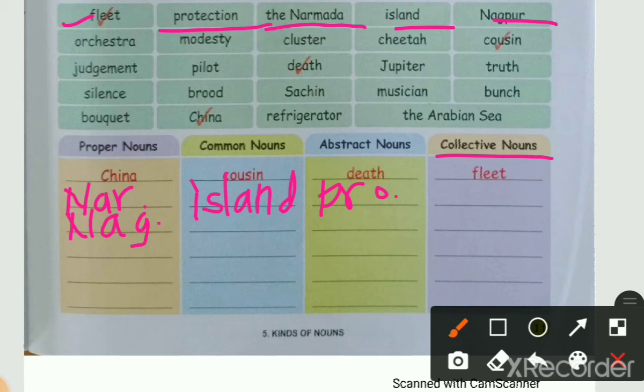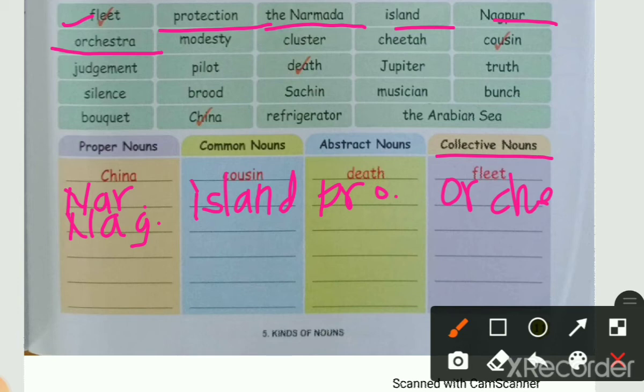Next word is orchestra. What is that? Orchestra means a group of singers, musicians. That is called an orchestra. Then this noun will come in which group? Collective nouns. So write here orchestra. Okay, check the spelling and write properly.